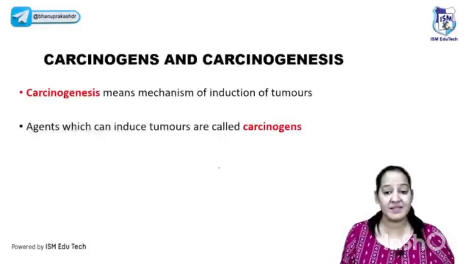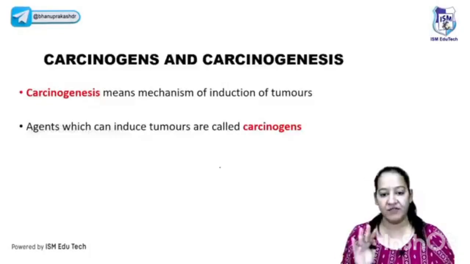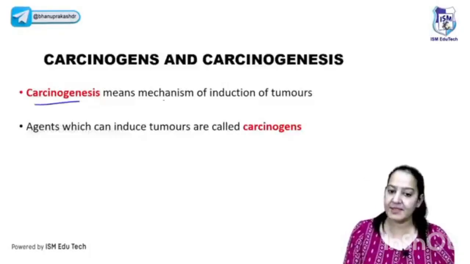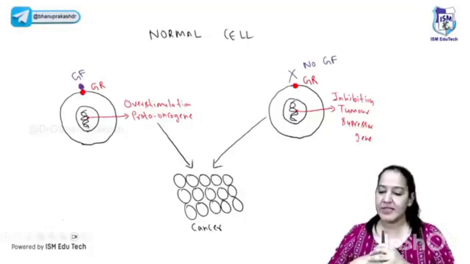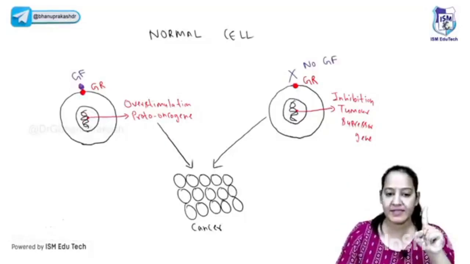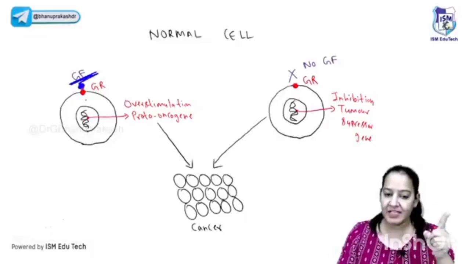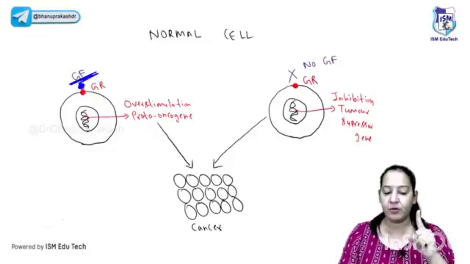What is carcinogenesis? First understand what carcinogens are and what carcinogenesis is. Carcinogenesis is the mechanism of induction of tumor. Can everyone see the screen? Can you see 2 cells in front of you? In the first cell, you can see the growth factor coming. It is binding with the growth receptor. When the growth factor binds with the growth receptor, the cell divides.